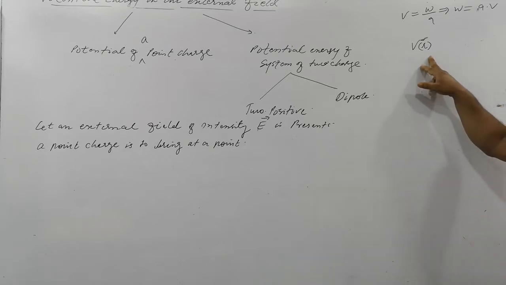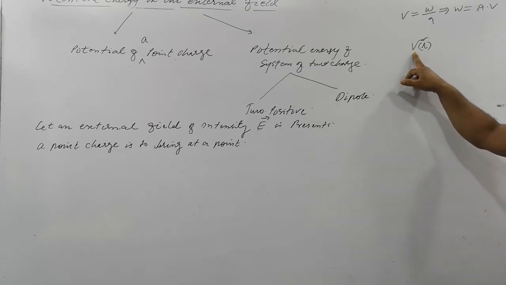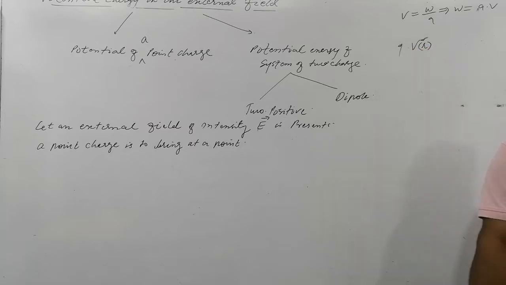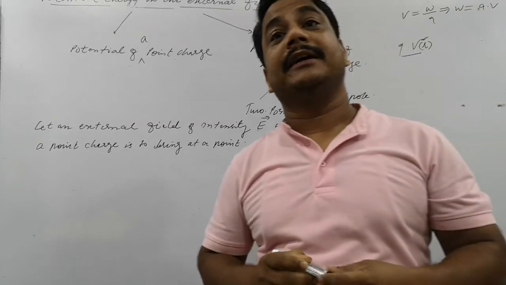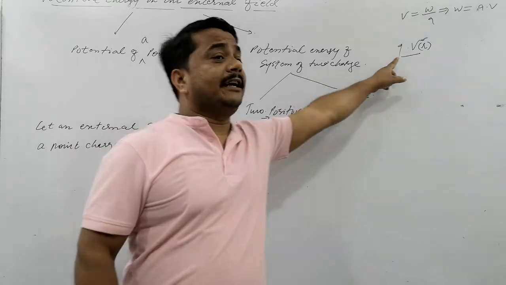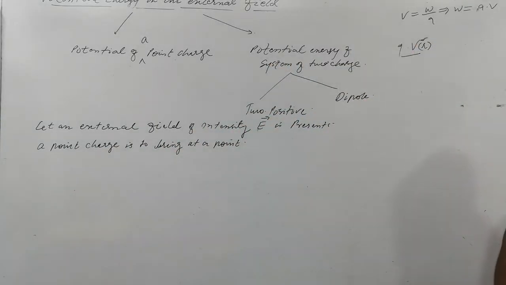If we know the potential at a point, which is the work done in bringing a unit charge, we can know the total work done in bringing the charge Q. Suppose a 10 coulomb charge is multiplied by V(r); it is the total work done in bringing 10 coulomb charge, because potential is the work done in bringing a unit charge.